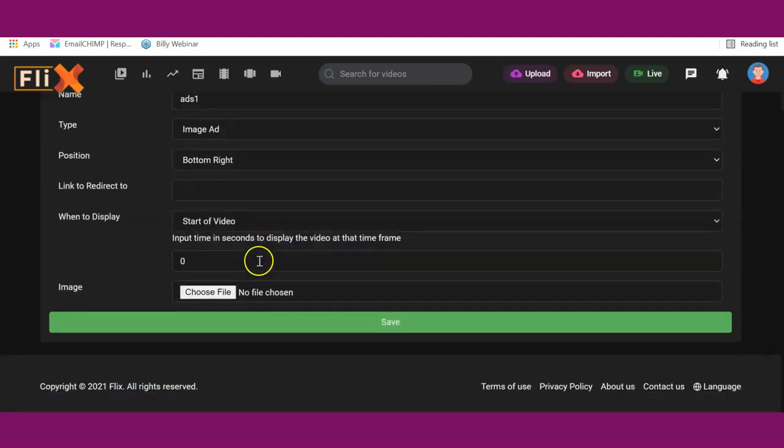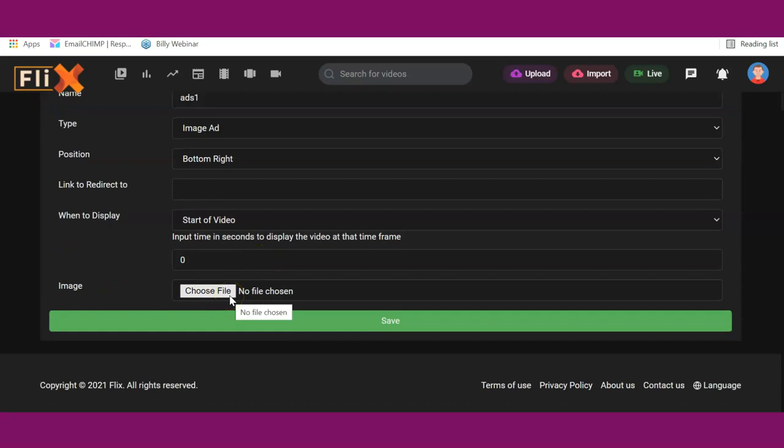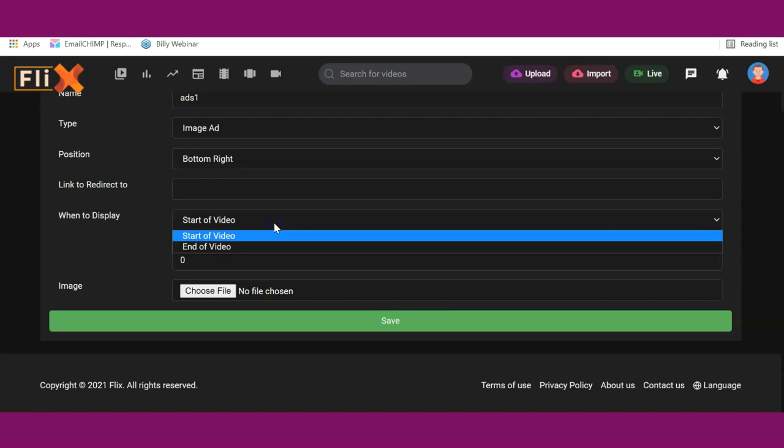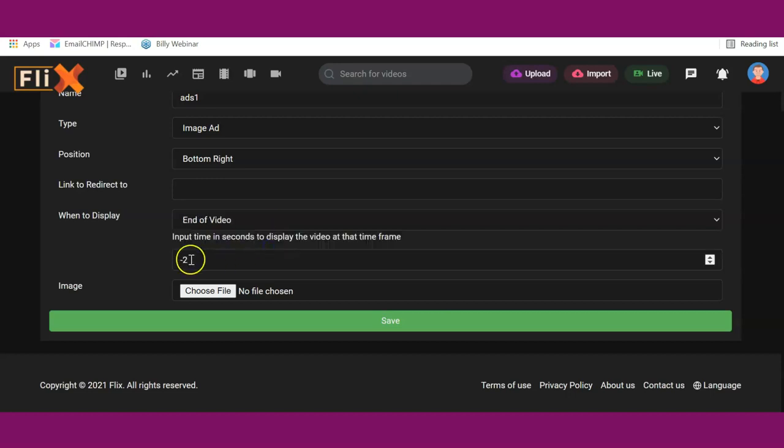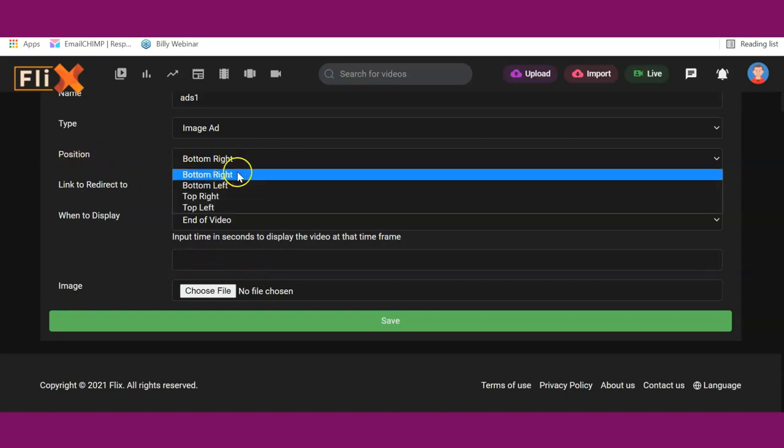If you select the image ad, it shows you an option to upload the image. Then the link you want the image to redirect to, you put it there. Then where you want the adverts to appear. Is it at the start of the video, at the end of the video, or after a particular number of seconds? You input that here, and that's all. You can also set the position. Maybe you want it at the bottom right, bottom left, top right, or top left.